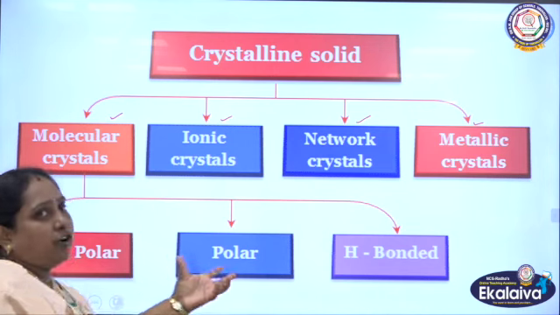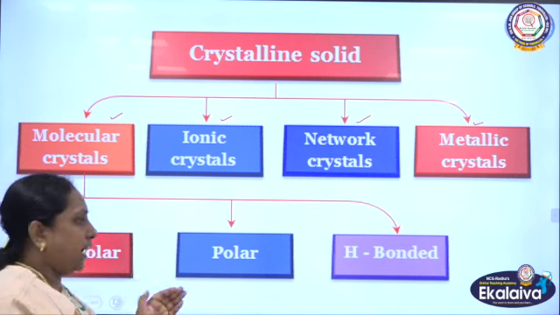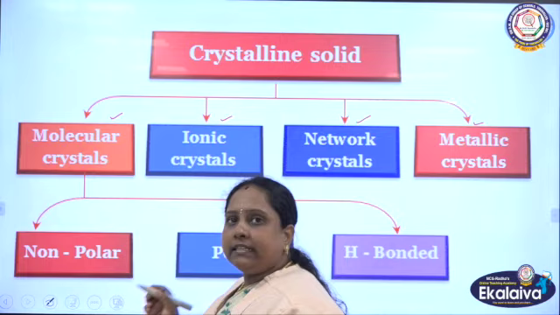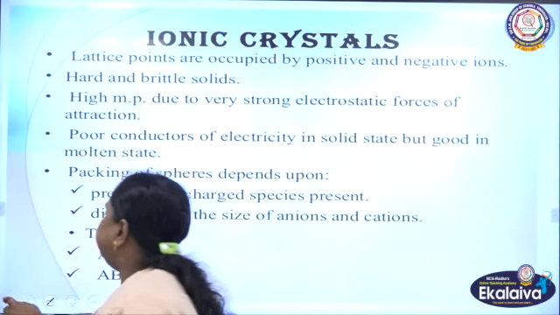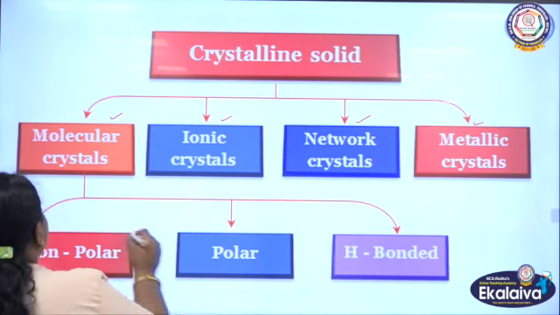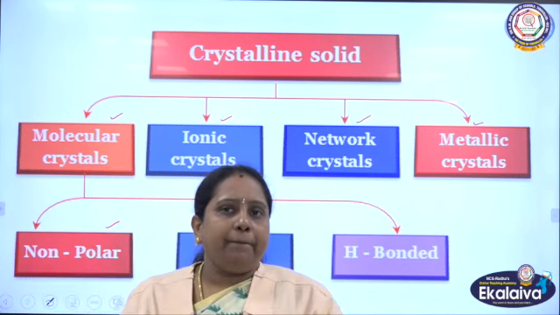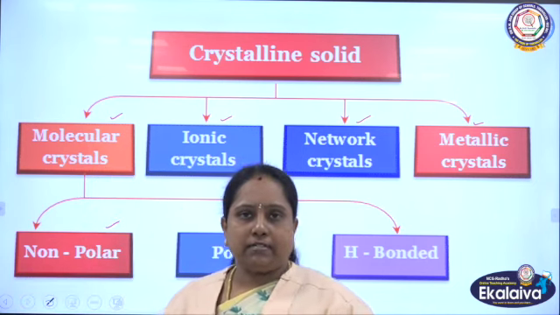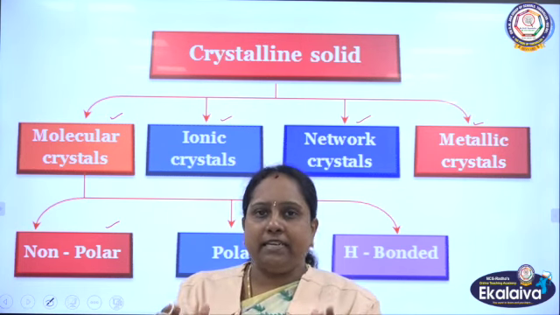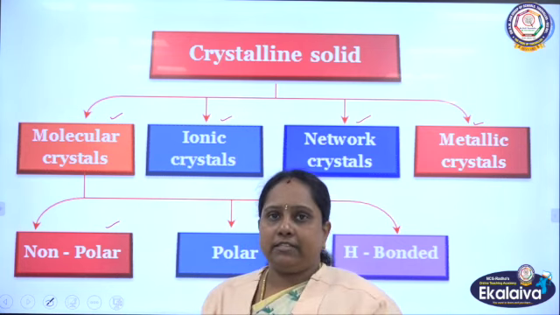Now, from these four categories of crystalline solids, molecular solids can be further divided into three types. What are they? They are non-polar, polar, and hydrogen bonded molecular solids. Non-polar, what does it mean? Polarity will not be produced by these solids. As they are molecules in aggregated form, ions will not be generated in some cases, so they become non-polar, like covalent.